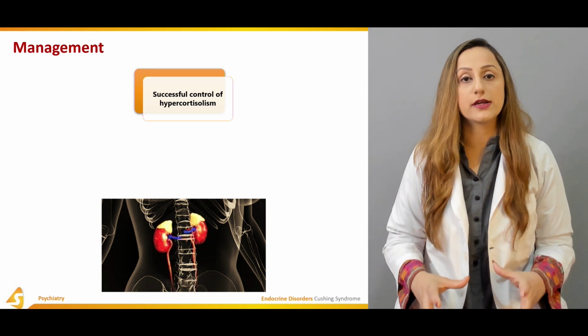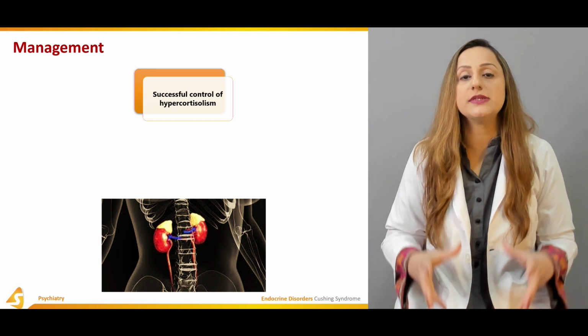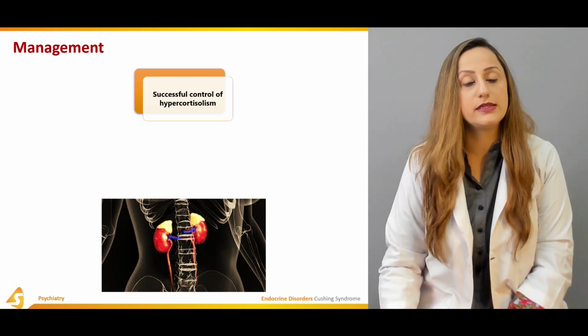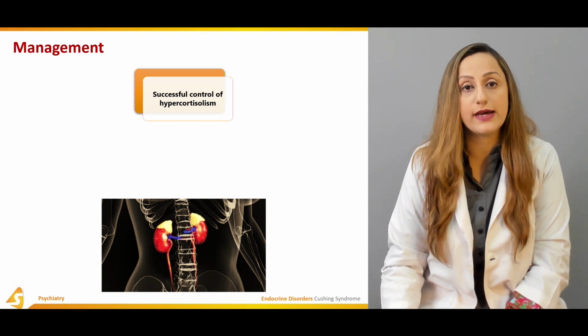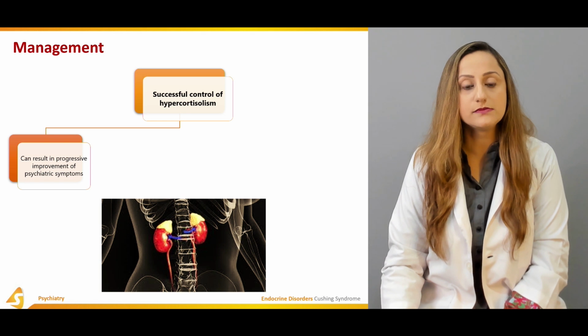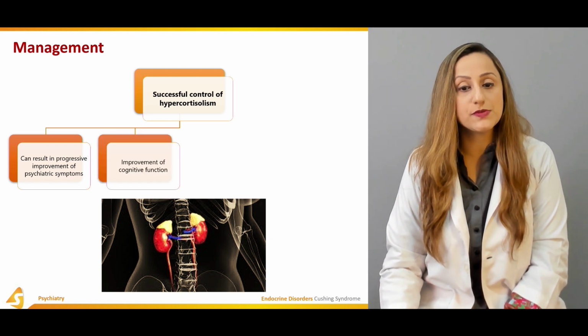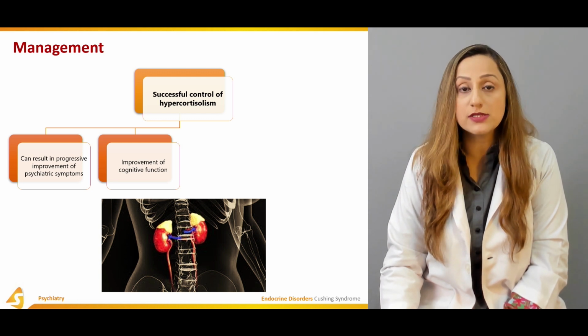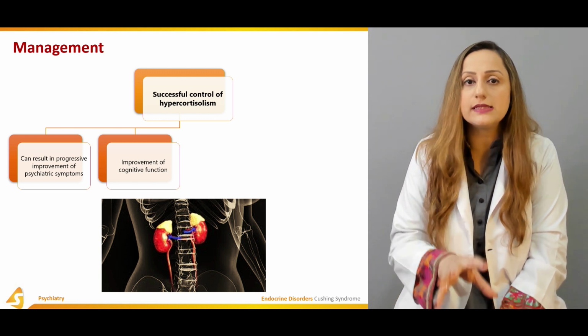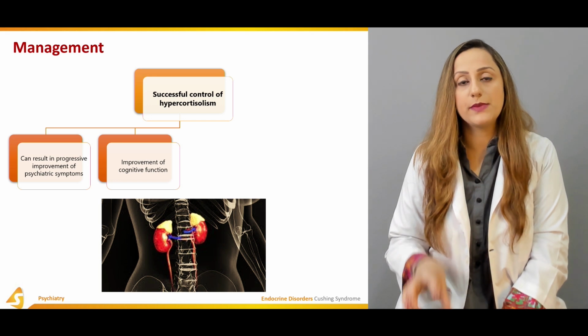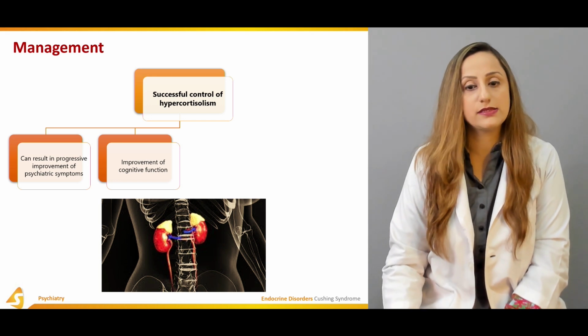That should be the target of the management or the treatment guideline that we have developed or designed for that particular individual. They can result in the progressive improvement of the psychiatric symptoms. There is going to be an improvement of the cognitive functions. So these are basically the main aims of the management or the treatment guidelines that are discussed over here.